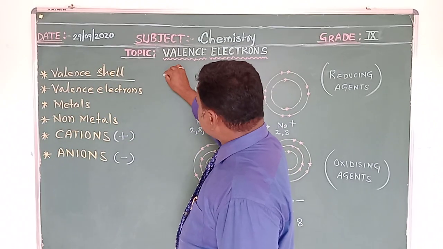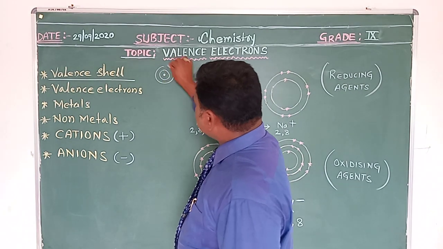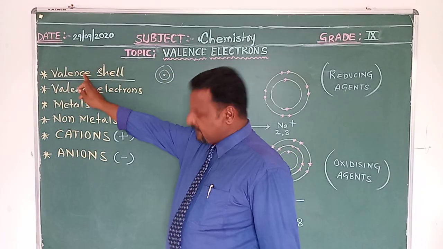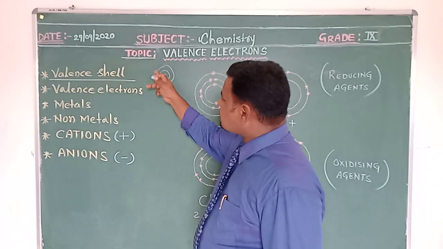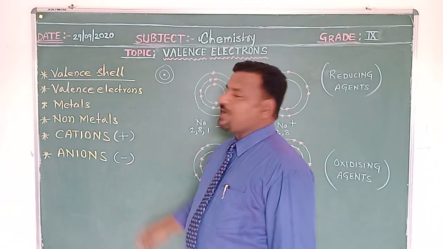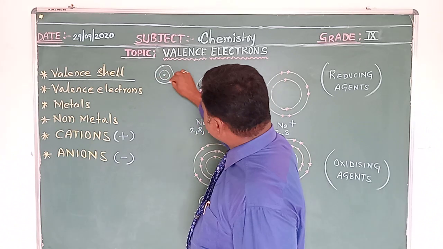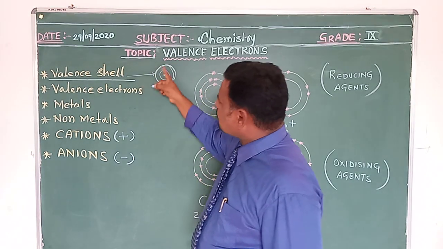Suppose this is the nucleus of the atom and these are the shells. So what is the valence cell? The outermost shell of an atom is the valence cell. Outermost.